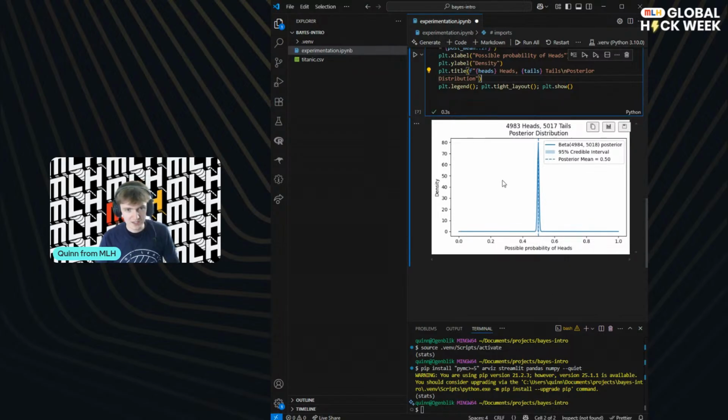Cool. So the reason this tightens this credible interval, sorry, not a confidence interval, although a confidence interval would also tighten in this situation, is because we've increased n. We've increased the number of flips, and this means that the variance has shrunk. This is to do with the nature of the distribution that we're using. It's kind of like the law of large numbers, if you're familiar with that. It's kind of like a Bayesian equivalent.